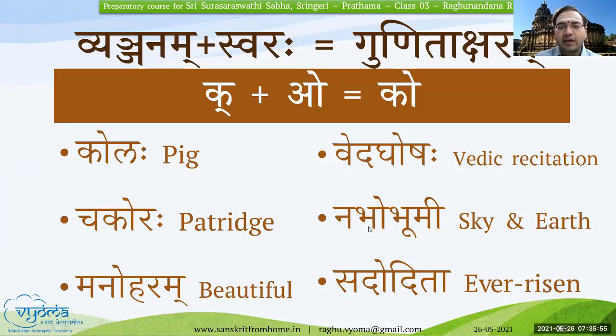So in this, if you see, the last three letters are all Dirgha. Nabho Bhumi. So it requires so many beats, or the Hrasva Dirgha Jnana is very important to pronounce these letters. I'm repeating this point again and again so that if you master this basic concept, then any sentence or any word in Sanskritam, you'll be able to read, and also listen to someone and write it correctly without any mistakes.